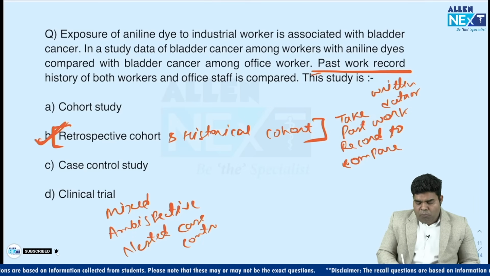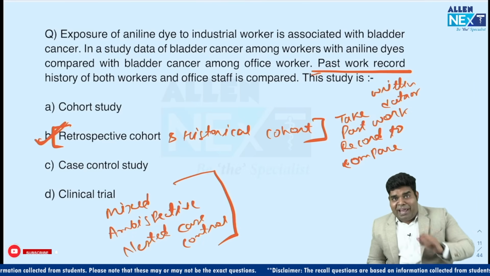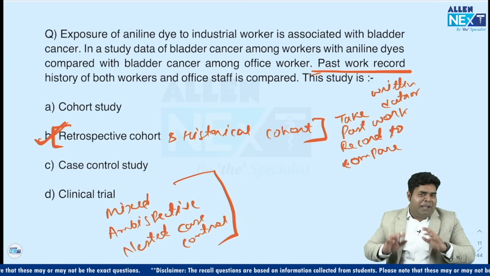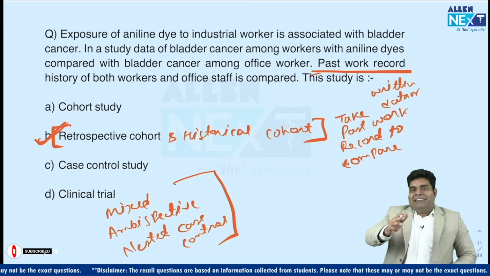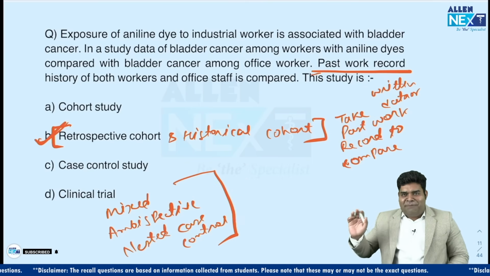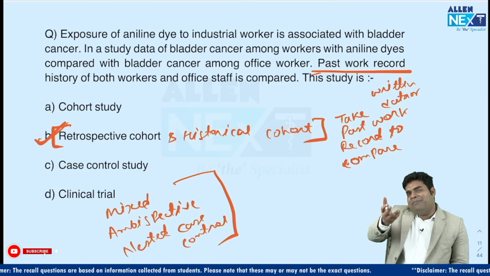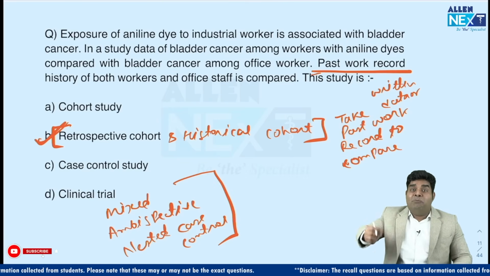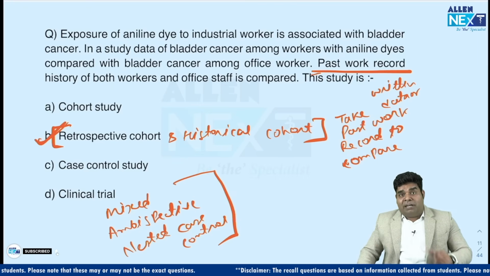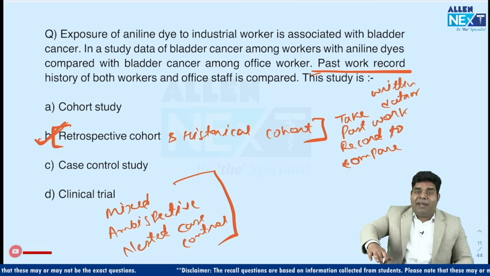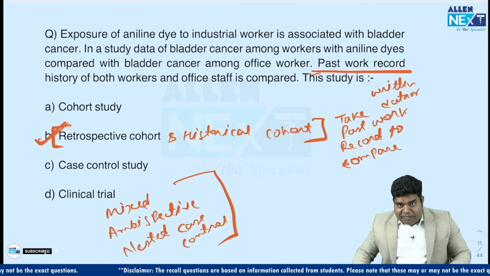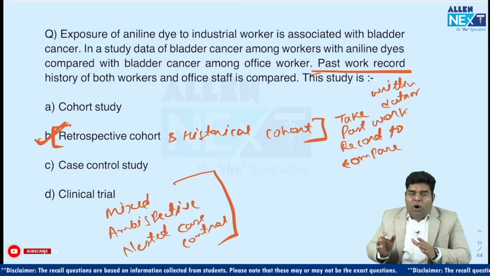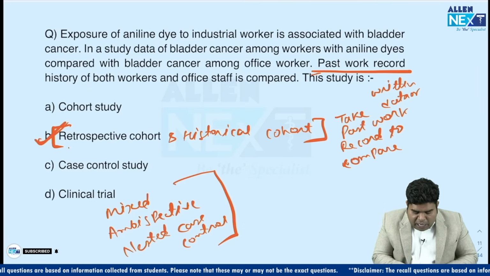So, what is this? Let's say you did very well in your exams and then you took radiology and you are giving a big party, and a neighbor living close to you, suppose his name is Majnu, comes to you and says, hey, why are you doing a party? Don't you know that radiology staff have 1.1 times more risk of developing testicular cancer as compared to staff of other departments, and it is based on 10 years of work record data. So he's talking about a retrospective cohort. Now what will you do?